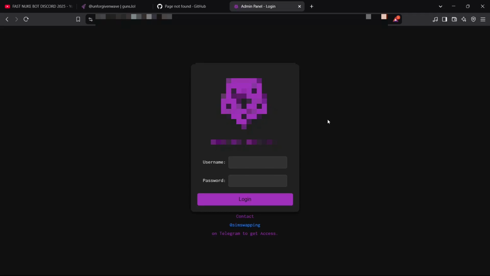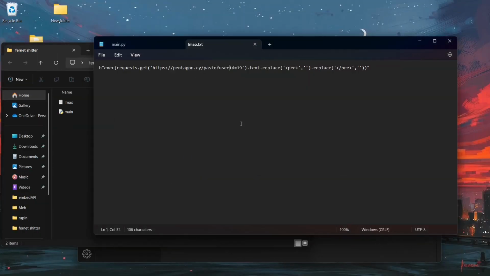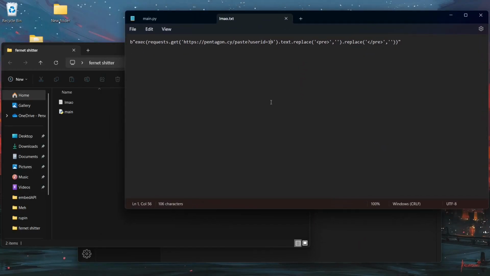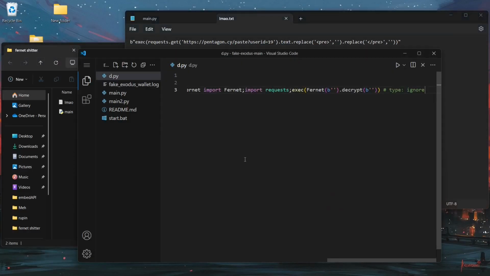So is there really a point going beyond this? We already know this is a stealer. You're not getting any free Discord nuker or free Discord webhook spammer. You're just gonna get your data stolen. Actually, we're gonna go behind this anyway. We're gonna go behind this.